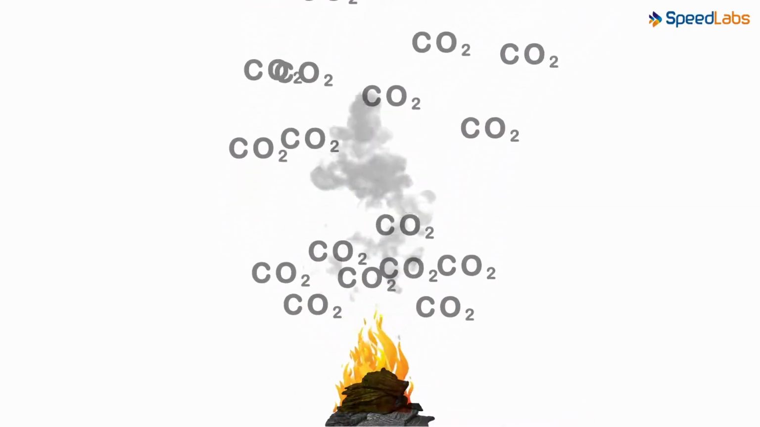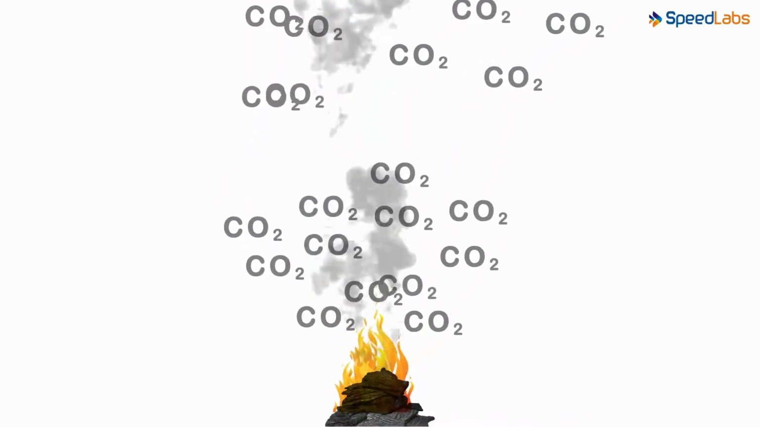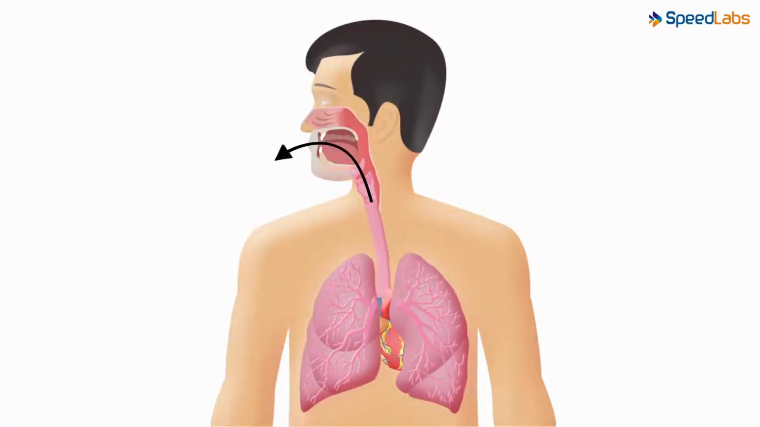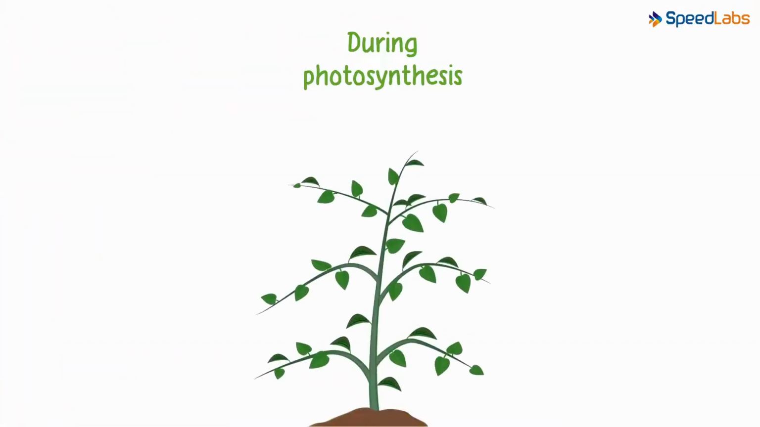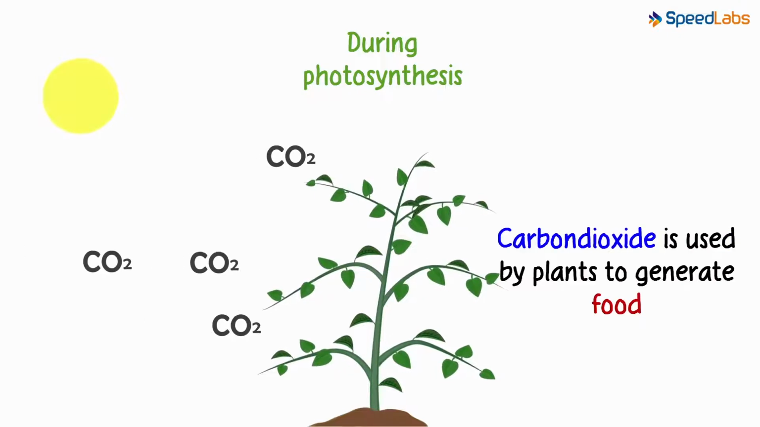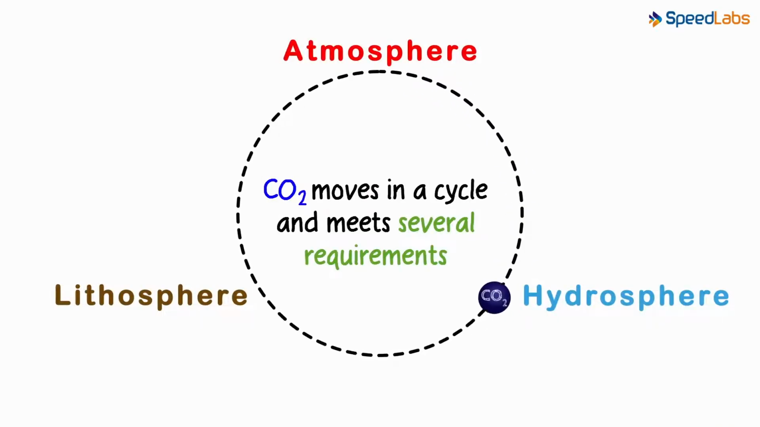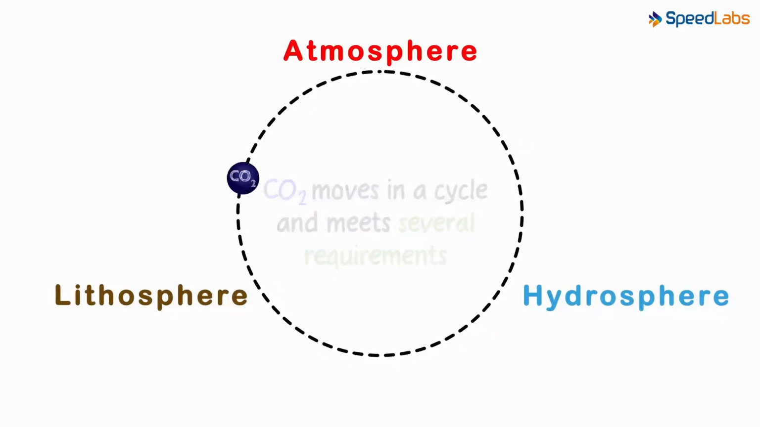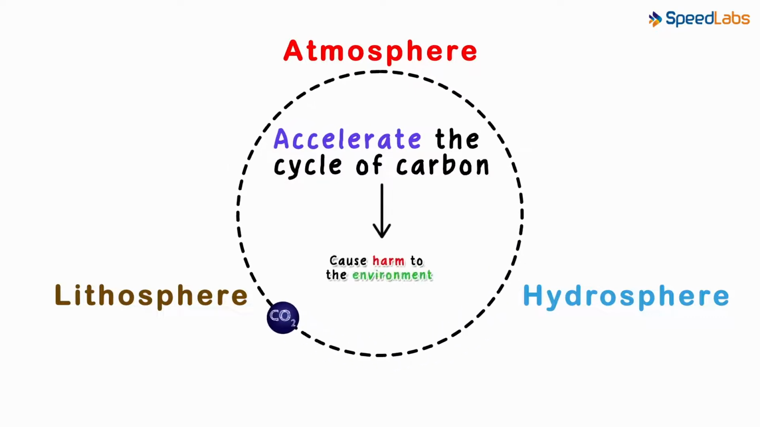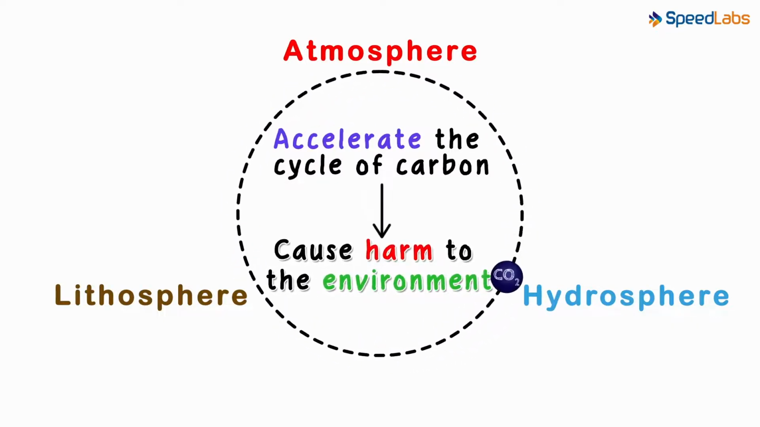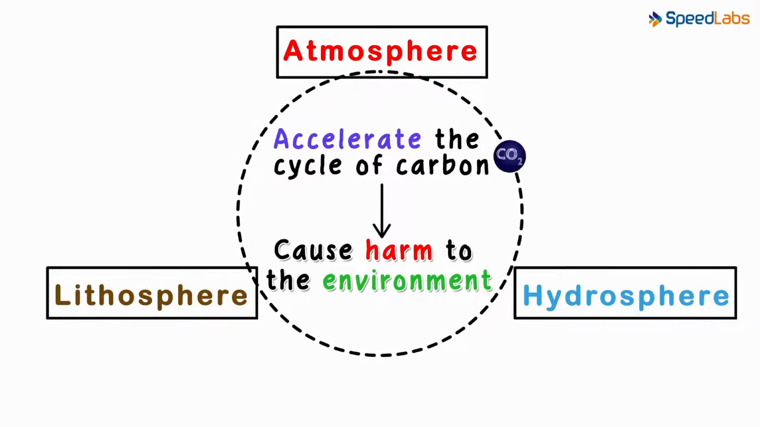At what other instances do we release carbon dioxide into the air? That's correct. When living beings exhale, they release carbon dioxide into the atmosphere. But during the process of photosynthesis, carbon dioxide is used by plants to generate food. Thus, carbon dioxide too moves in a cycle and meets several requirements. But do you know we can accelerate the cycle of a molecule and cause harm to the environment? There is a perfect balance of a molecule in all the spheres of the earth.